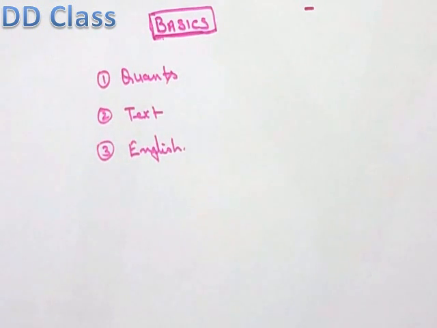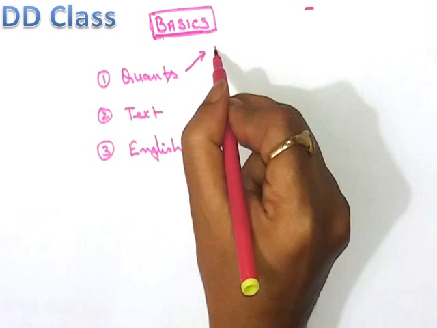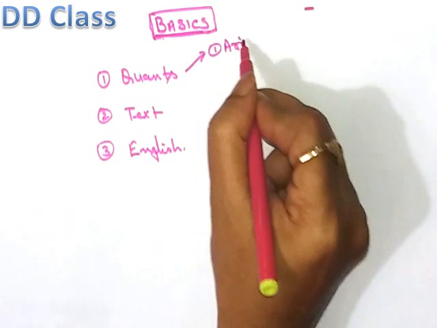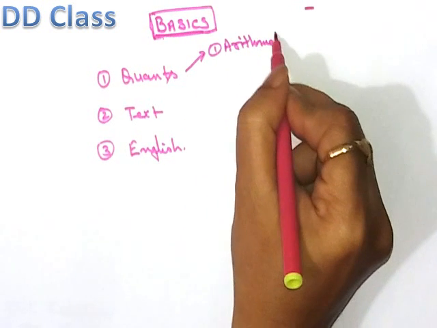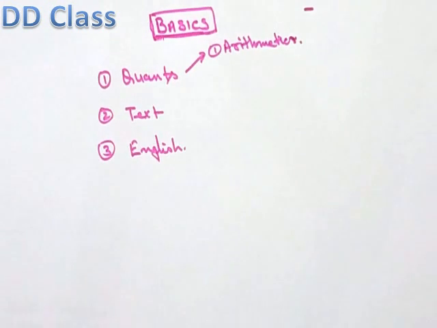Now let us think about the quants. We segregate the quants into arithmetic. Yes, arithmetic. We are all aware of fractions and the different systems of fractions, but I know that still there are many students who have many drawbacks in this segment.